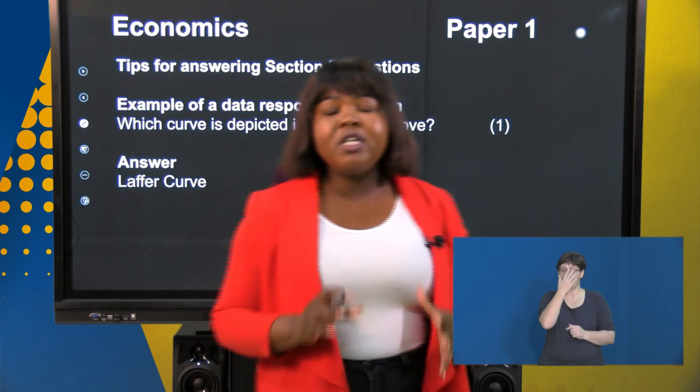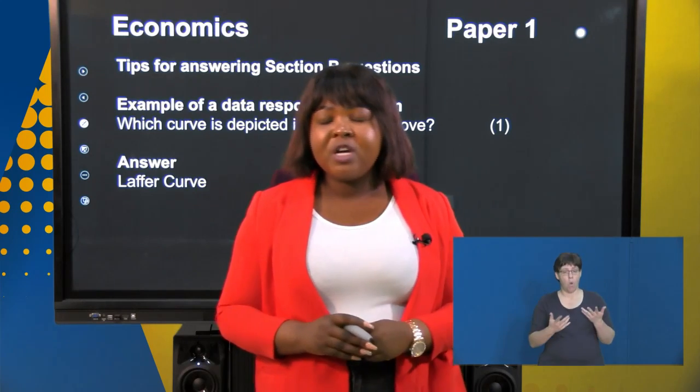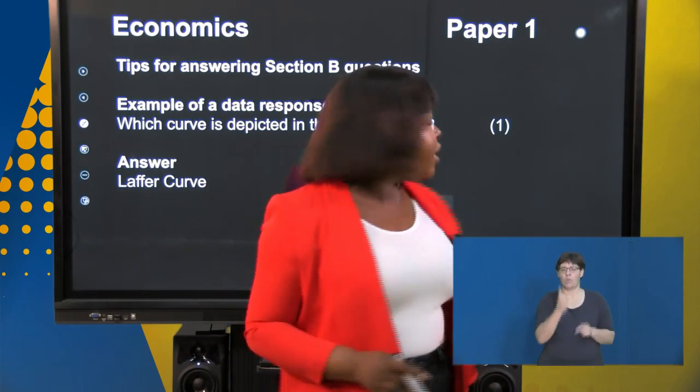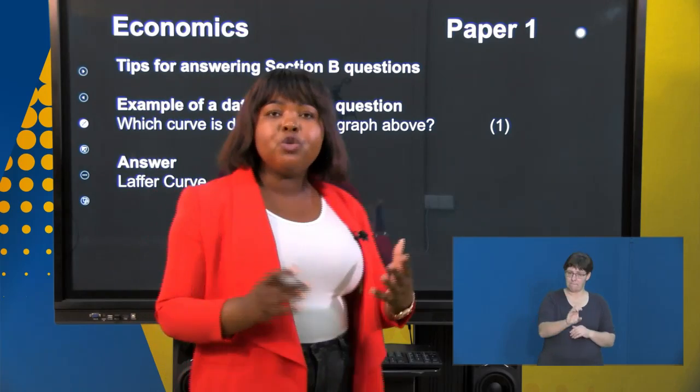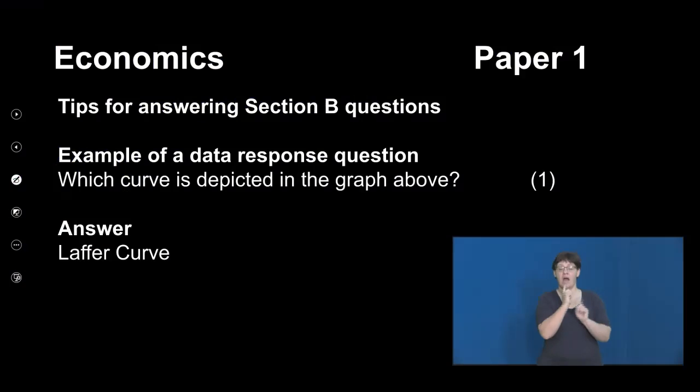Please note that normally when you are asked to identify a diagram or a curve, it's normally 1 mark at most, right? Again, I encourage you, boys and girls, to just merely list. So the answer to that is Laffer curve, and the maximum you can get for that is 1 mark. Don't waste time on such questions.